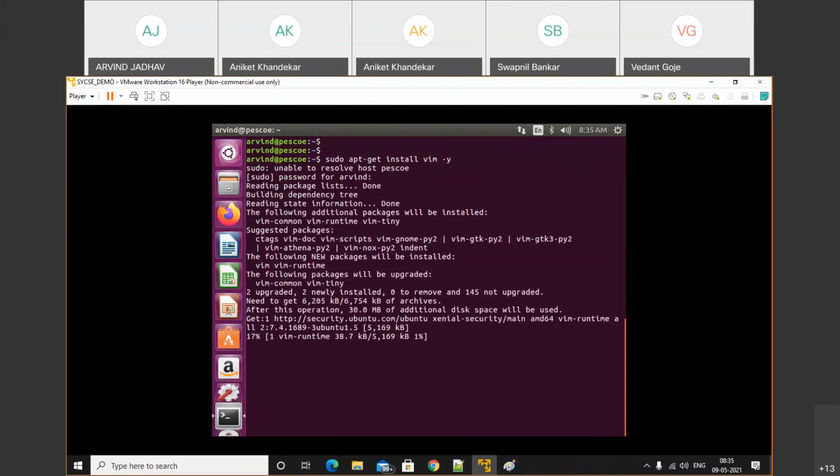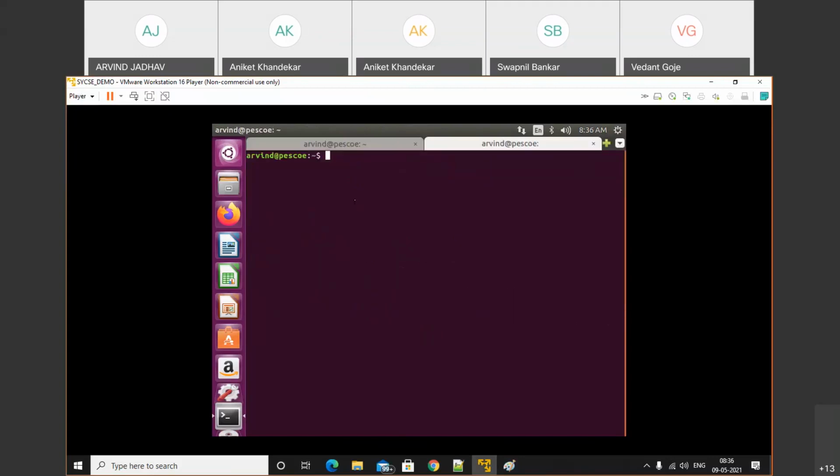Now it's connecting. We'll add another terminal and update our system with sudo apt update. Wait for 2 to 3 minutes.